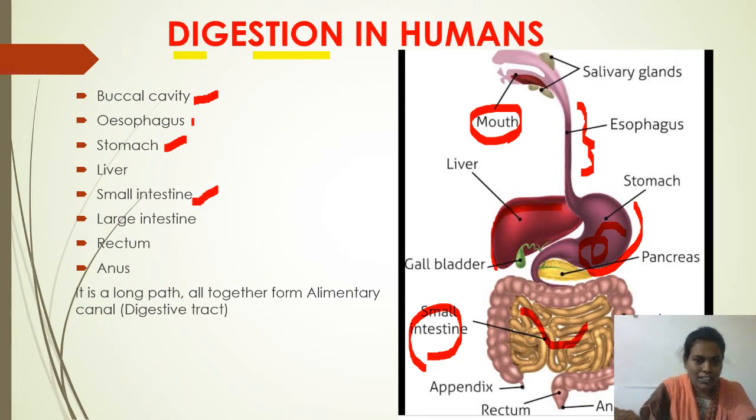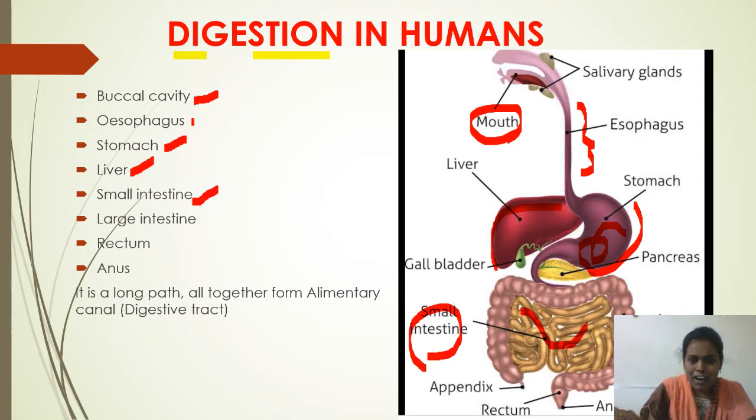This structure is called the liver. It is the largest gland present in the human body. That is the liver. It also takes a very vital role in the digestion process in human beings.